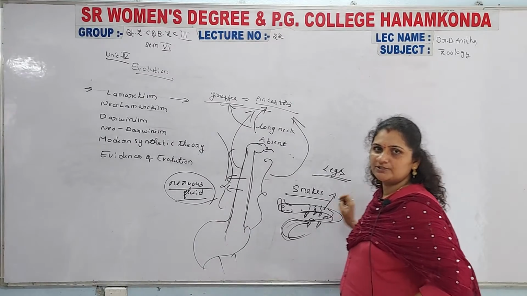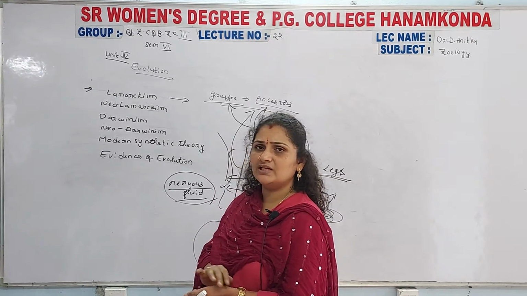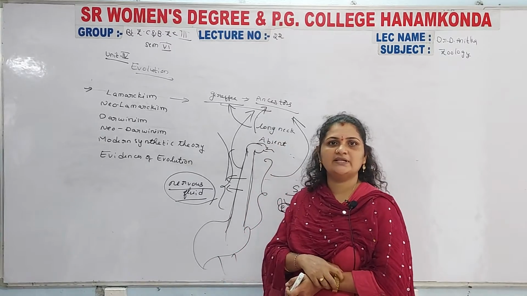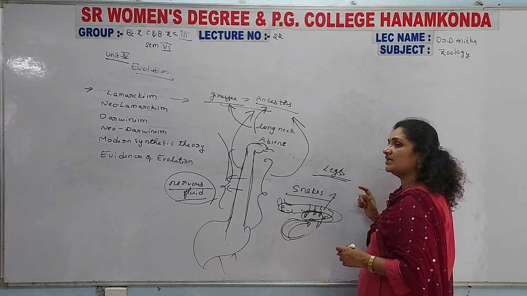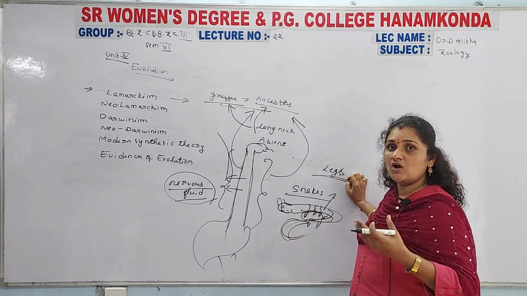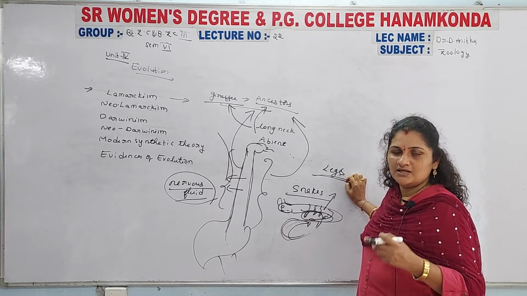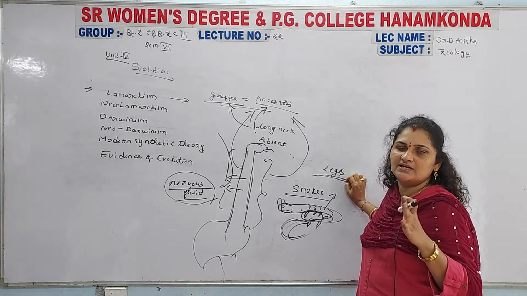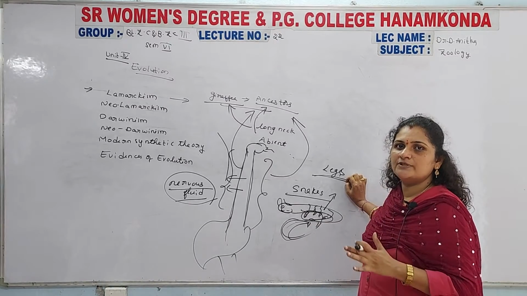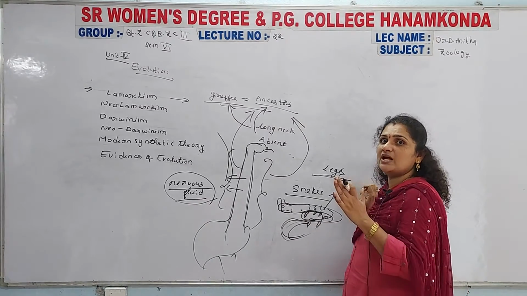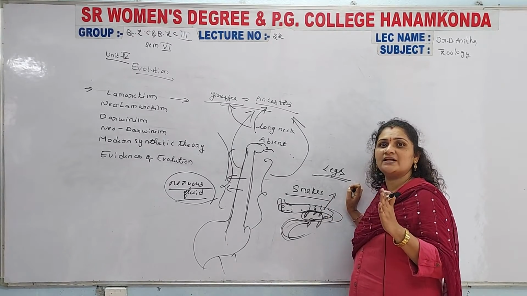So in the snake population, the ancestors of the snakes, the previous organisms, may have contained two pairs of legs. But now we can't observe any legs on the snakes. The present snakes do not possess any types of legs; the locomotory organs are completely absent. So that is also one of the developments. Why? Because they did not use their legs for walking.